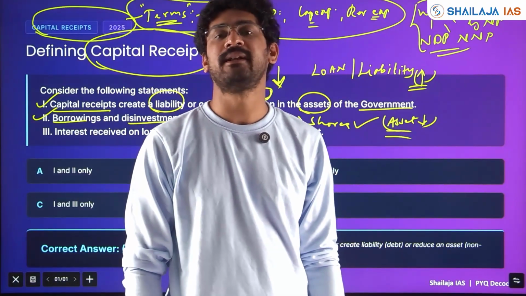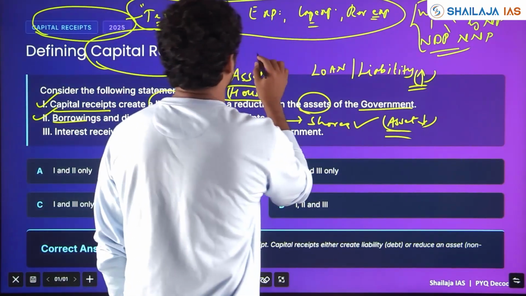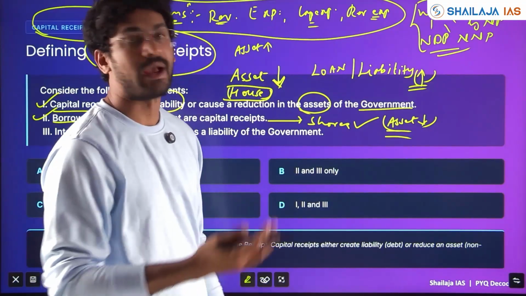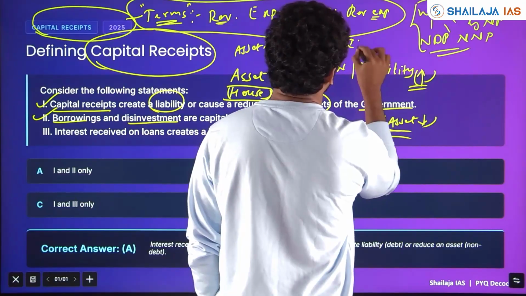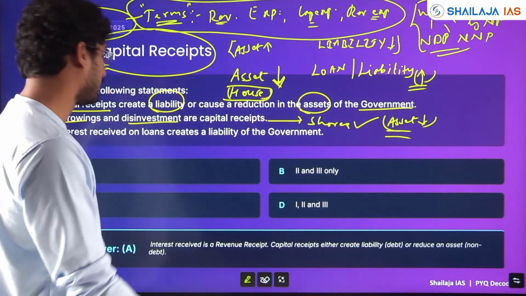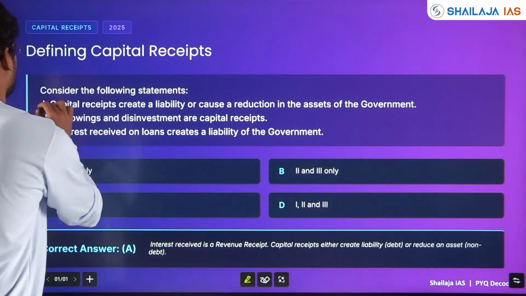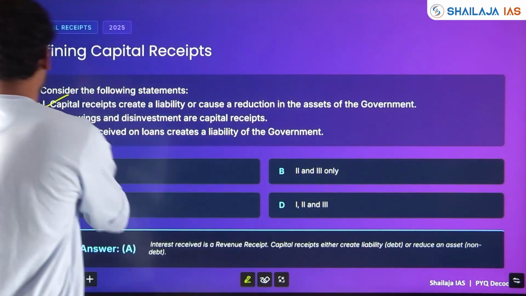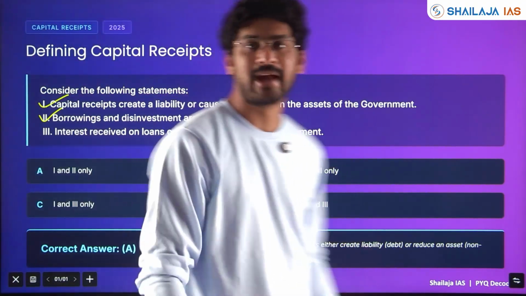When you do capital expenditure, what will happen? Ulta, an asset will be created when you do capital expenditure and liability will be reduced. Ulta in capital expenditure. Clear? In capital receipts, however, what happens? Liability will increase, asset will reduce. Statement 1 is right, statement 2 is right. Have conceptual clarity. Borrowings and disinvestment are capital receipts.